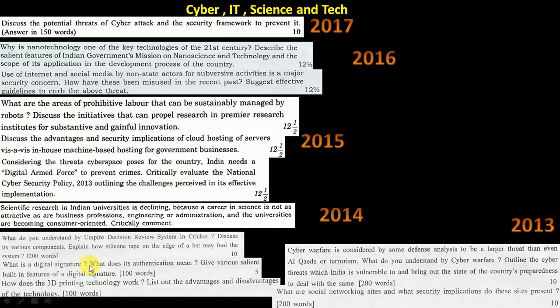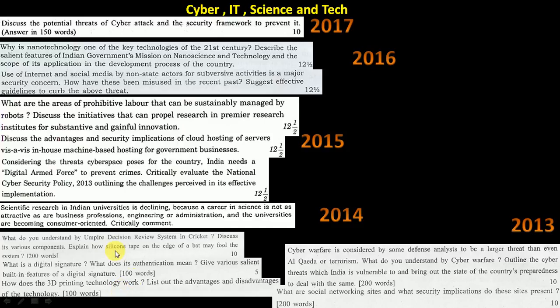Then digital signature. Authentication is now done by digital signature, so you should know what it means. They are exactly asking what it is. It's a direct question, 5 marks only. Then 3D printing technology. In 2018 prelims also a detailed question came. They gave 5 statements and asked which of them are examples of 3D printing. It was easy because the options were easy, but the question was a little bit weird.